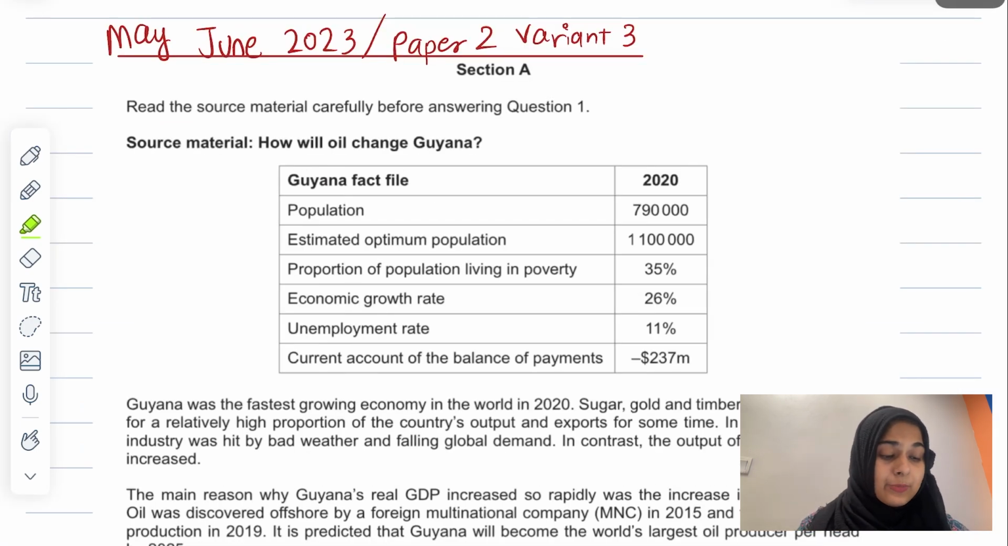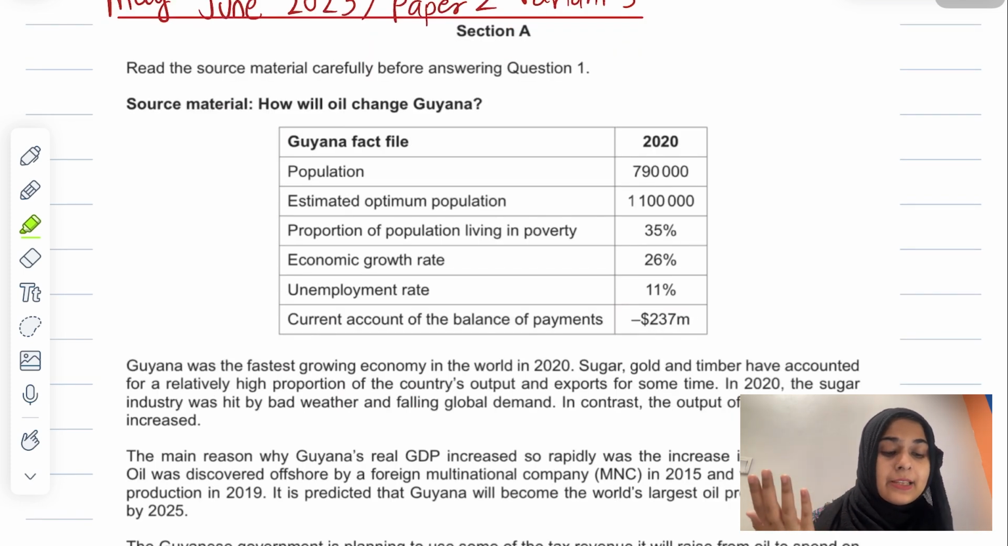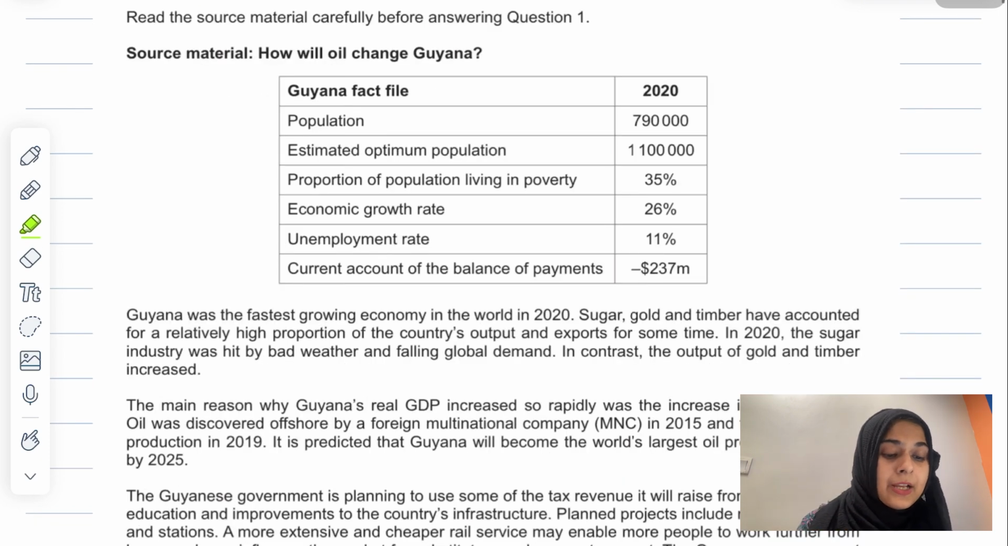points from the data response here. The question says, how will oil change Guyana? Guyana is a country and they have given you a fact file for Guyana. They have given you a population and an estimated optimum population. The population here is 790,000 and the estimated optimum population is more than the population in Guyana right now. They're saying the proportion of population living in poverty is 35%.